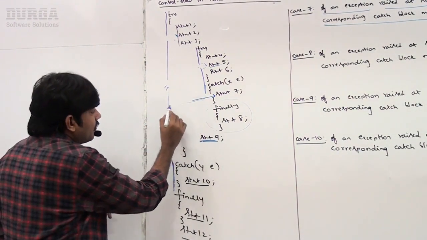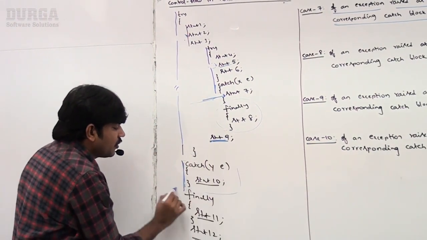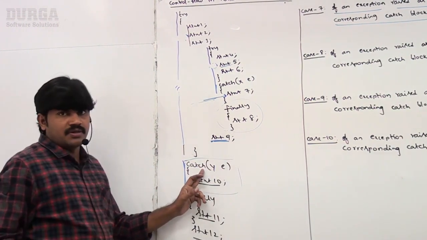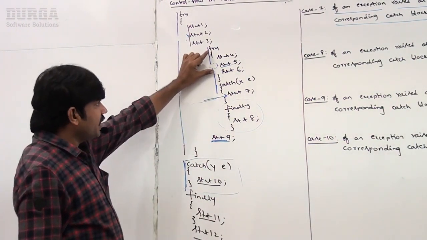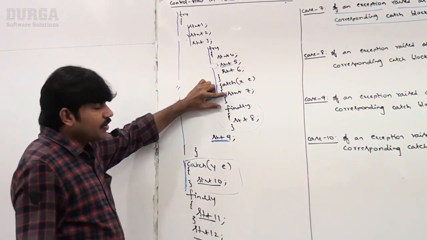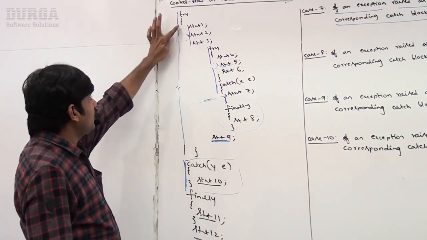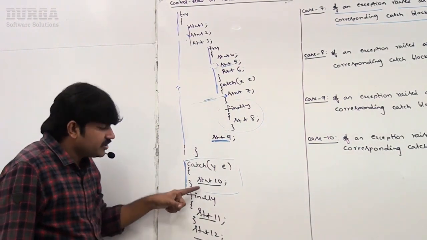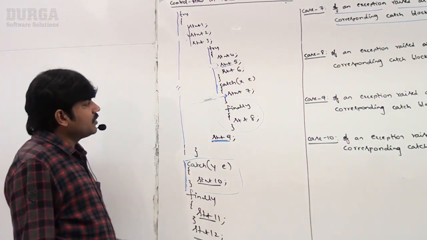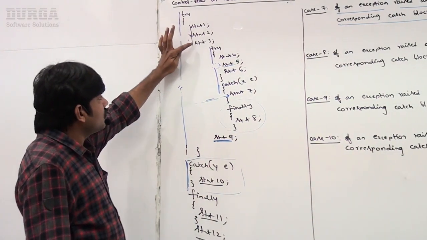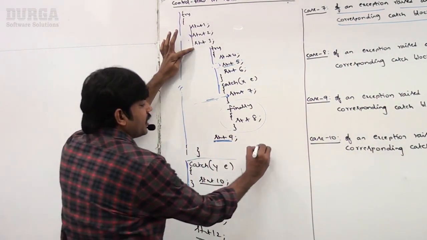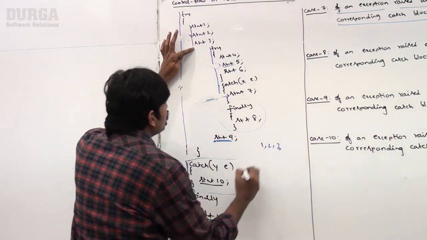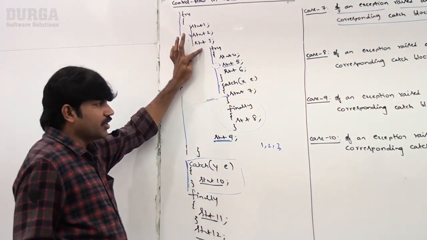So here the problem is coming. Now the outer catch block is the corresponding catch block. Observe that, because you are outside of the inner try, obviously this statement is part of the outer try. The outer catch block is responsible, right? It is matched. What is the flow? Now observe, 1, 2, 3 should compulsorily be executed.